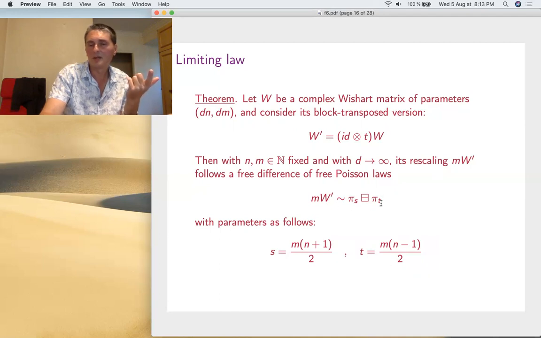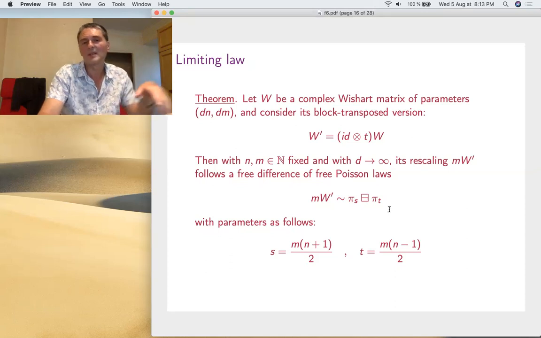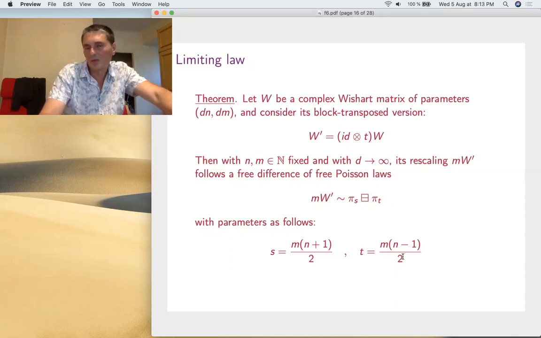But why do we mind this? Well, the sign here is exactly the free additive convolution, but with the minus sign, if you want. So this means that this is the law of a minus b, if you want, with a being free Poisson of s, b being free Poisson of t, and a and b being free. That's it. And s and t depend only on m and n.